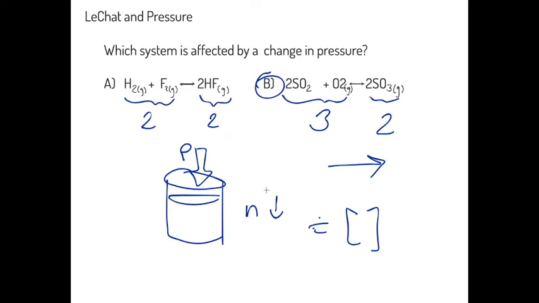We've decreased the pressure, we've decreased the number of moles. So it turns out that system B is affected by a change in pressure because the system will shift to the product to reduce the number of moles, thereby maintaining pressure. If you were to compress system A, a shift in either direction doesn't change the number of moles. So this system can't respond in a way that undoes the stress of the increased pressure.